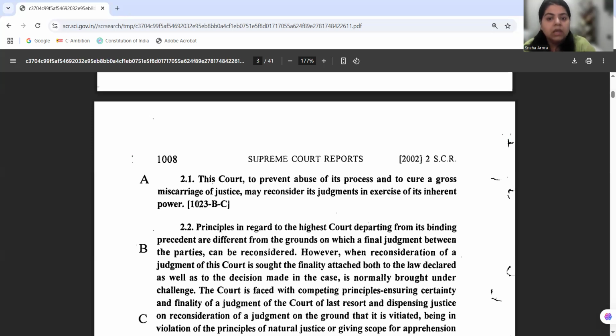But we can reconsider our own judgments in the case of abuse of process or to cure the gross miscarriage of justice. Now, this was something which we also have had a discussion in ARAntulay, that when there is a miscarriage of justice, court may review its own decision. In ARAntulay also, the court has reviewed its own decision and has overturned the verdict. However, the way the litigation happened is a lot different than it is happening in Roopa Hurra versus Ashok Hurra.